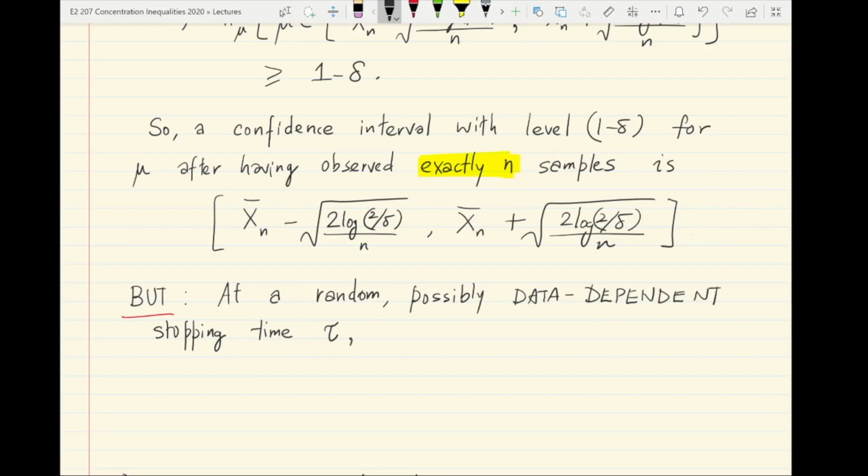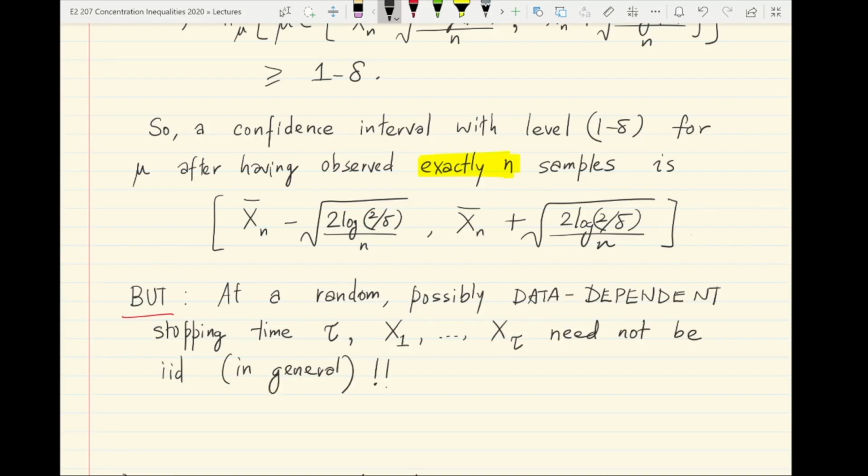Okay. It's not hard to argue that the set of samples that you've seen until stopping, x1, x2 and so on up to the last time a sample was taken, that means x1 through x tau, the tau samples, in fact these are no longer IID in general. Okay, so these need not be IID in general.